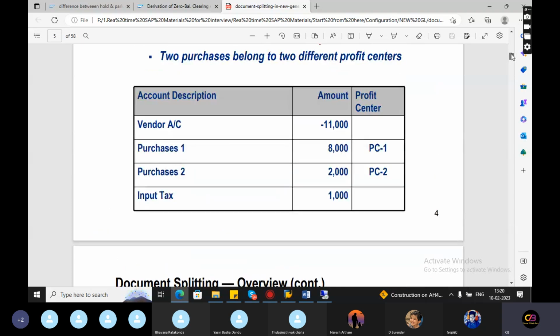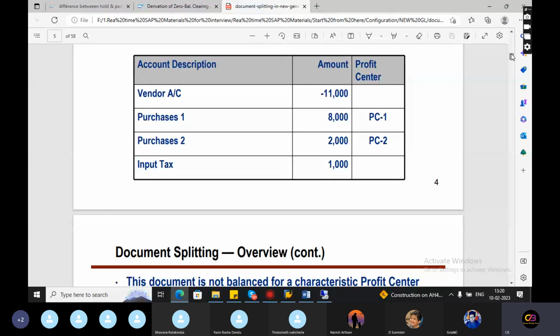See, this is one scenario. You can look at this. Vendor account is 11,000, purchase 8,000 which should be captured through profit center 1, and purchase 2 is 2,000 which should be captured through profit center 2, and input tax is 1,000. How will the system split this, and how will it split the vendor amount 11,000?